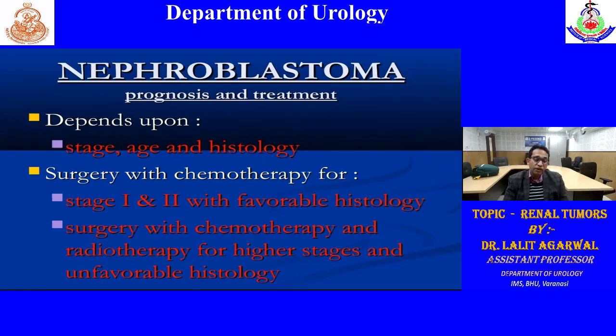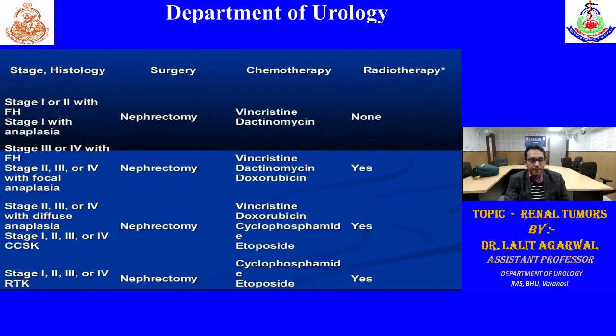Prognosis: the most important prognostic factor, just like RCC, is stage. Others are age and histology. Generally, surgery with chemotherapy is required for stage 1 and 2 with favorable histology tumor, and surgery with chemotherapy and radiotherapy for higher stages. So if the stage is 1 and 2, we can manage by surgery plus chemotherapy. If higher, then surgery plus chemotherapy with radiotherapy.